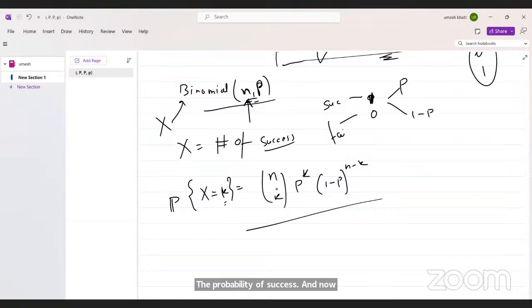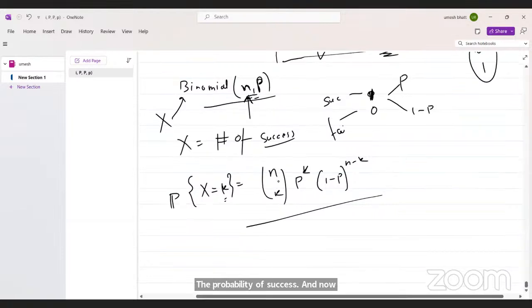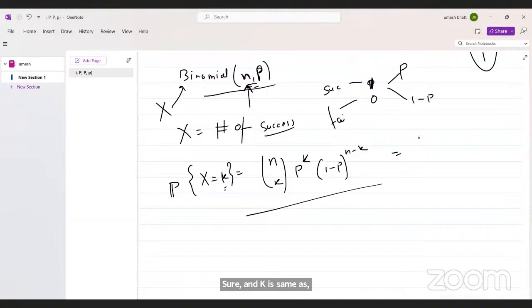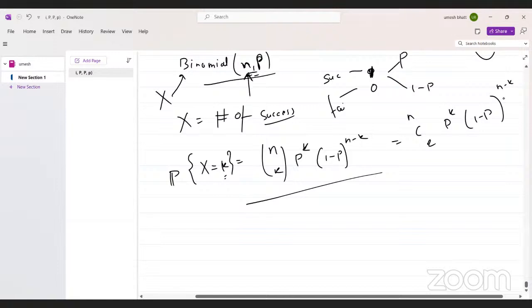Could you please explain this a bit more, sir? Sir, nCk is the same as n choose k. Yes, nCk is the number of ways, times the probability of getting success and the probability of getting failure. Okay, you need the derivation.